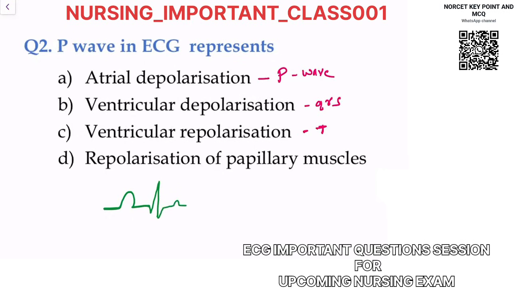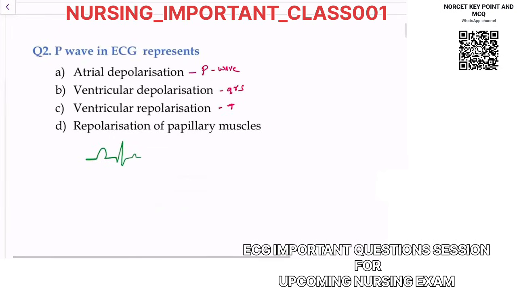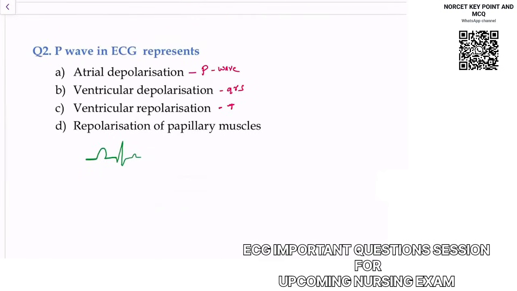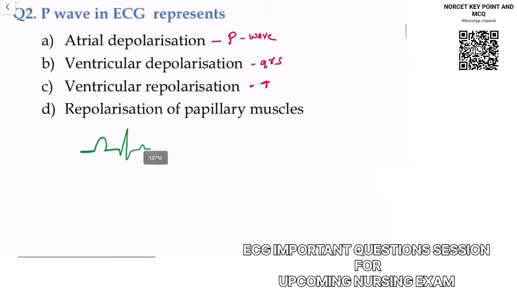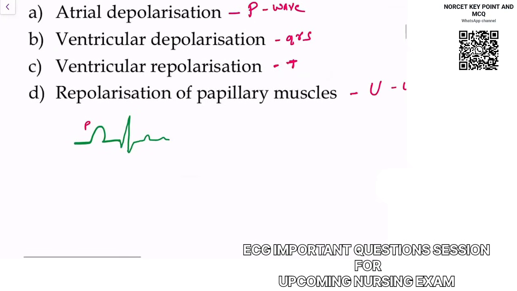Last, in some ECG, you will notice there is repolarization of papillary muscles. Because of the repolarization of papillary muscles, you will notice there is one more wave. That wave is called U wave. You will see this sometimes, in some ECG. So if I label this ECG strip like this, this will be your P, Q, R, S, T, and U.